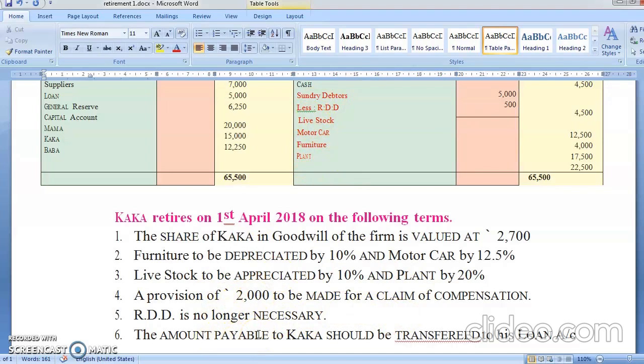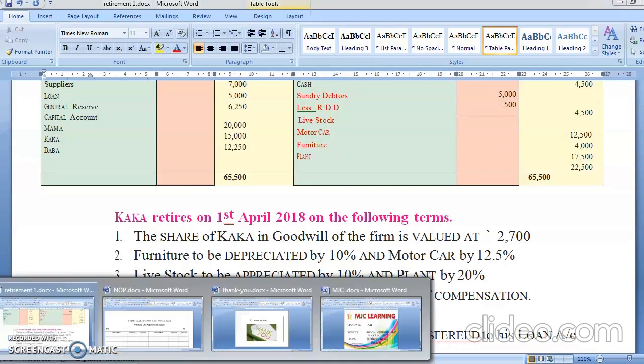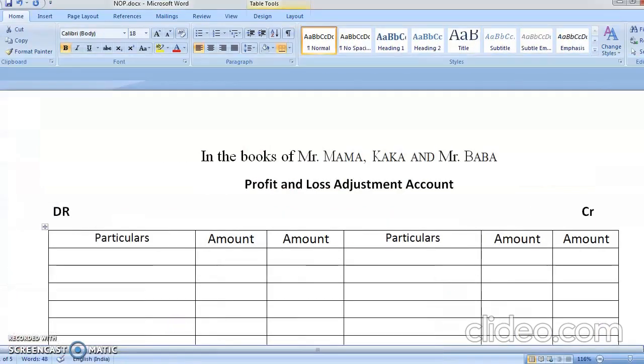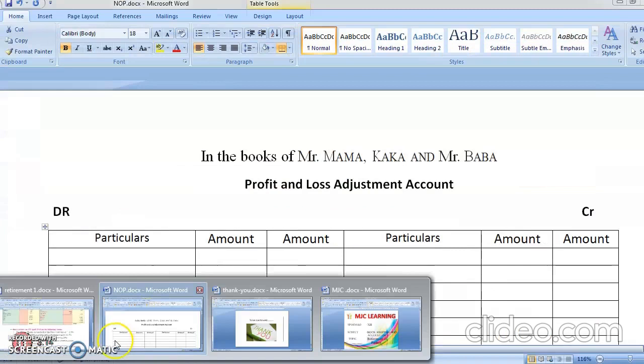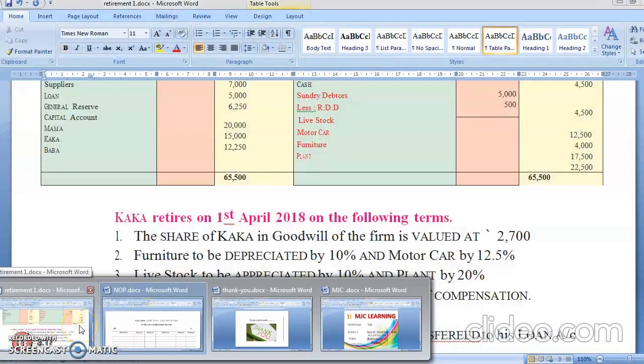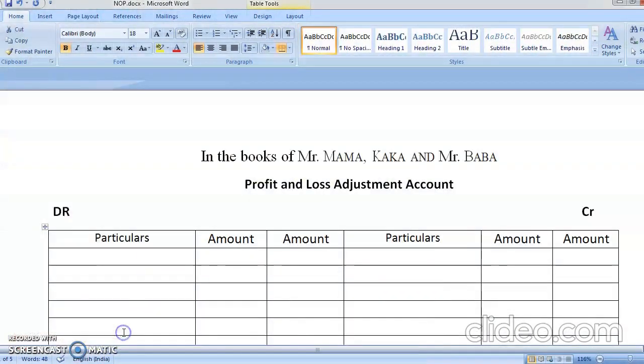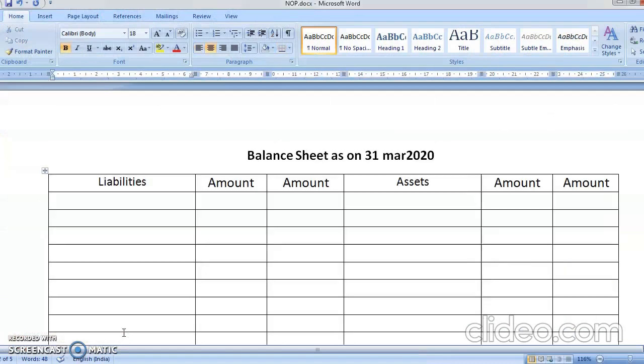Okay. Now, as usual, we are first going to do the posting. Let's start with the posting. Now, loan and supplier both will go in the balance sheet, so you'll write in the balance sheet. Here you're going to write capital account.